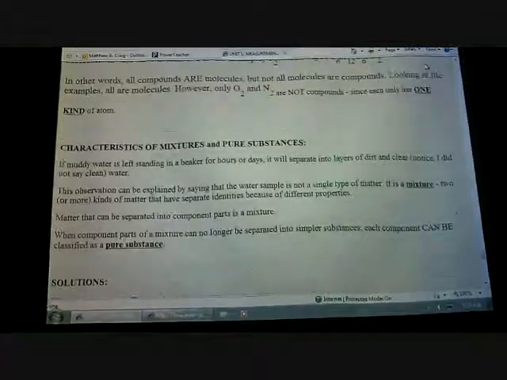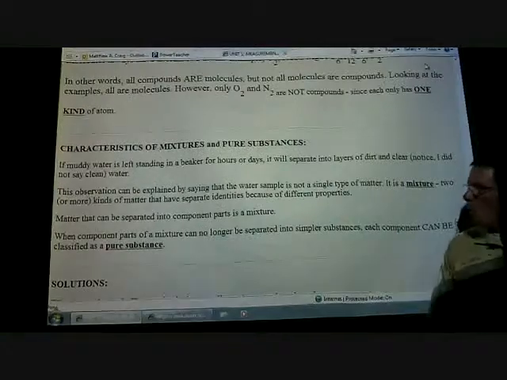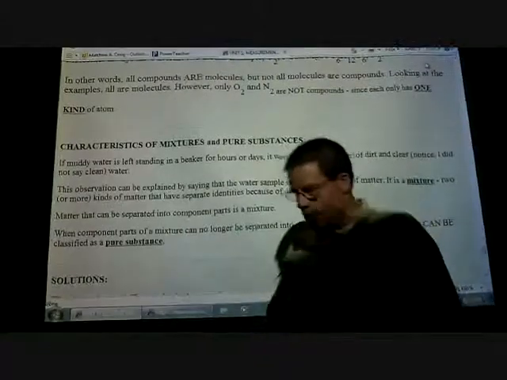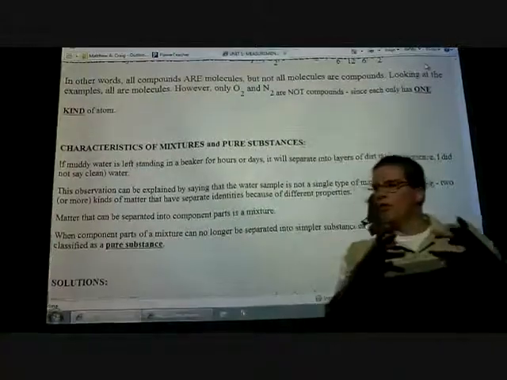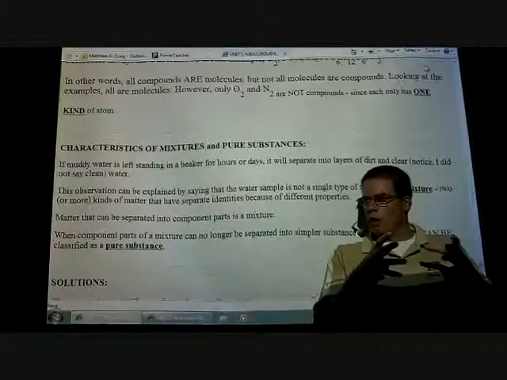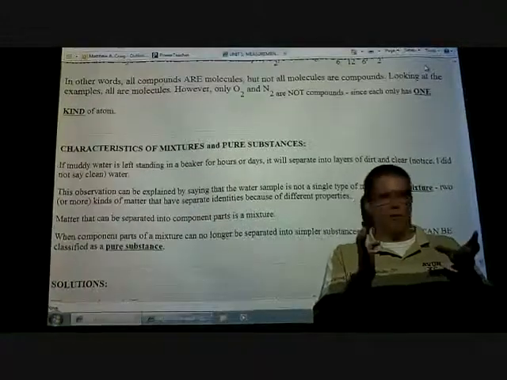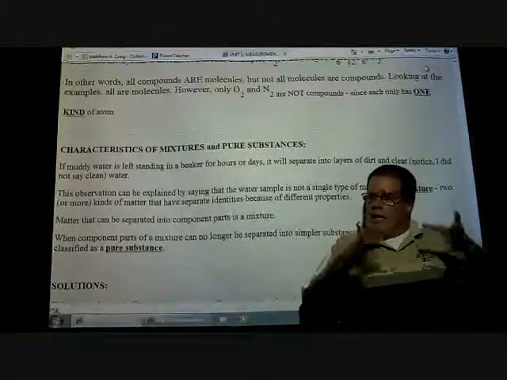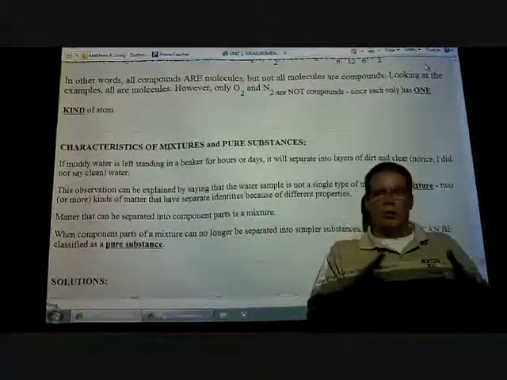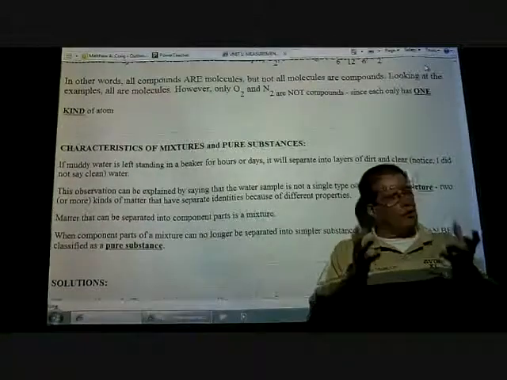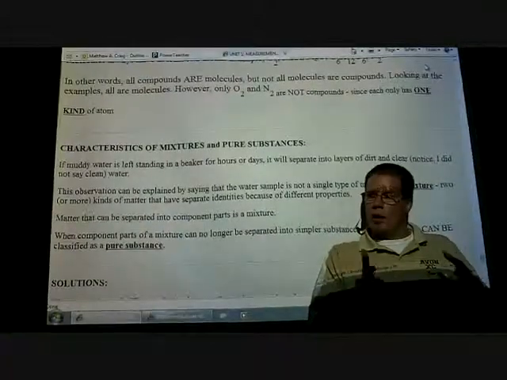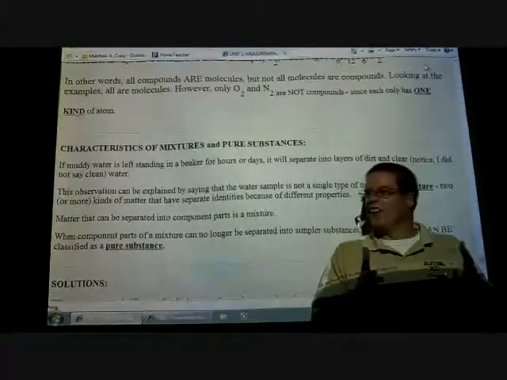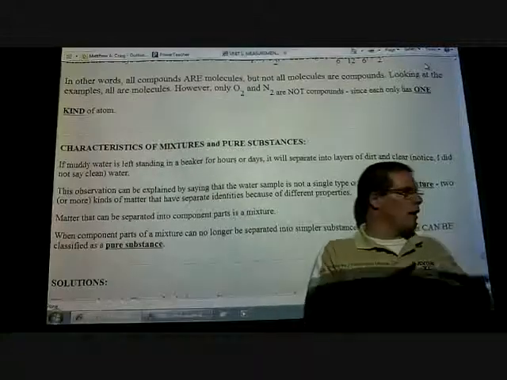Characteristics of mixtures and pure substances. When we talk about a mixture and something that's pure, if I have a block of sodium chloride, you know those big blocks that the cows can lick? Any farm boys or girls in here? You know what I'm talking about? Good. If that substance is made up of only sodium chloride, can we consider that a sample of pure sodium chloride? Yeah. If there's nothing but sodium chloride, we can say that's pure.